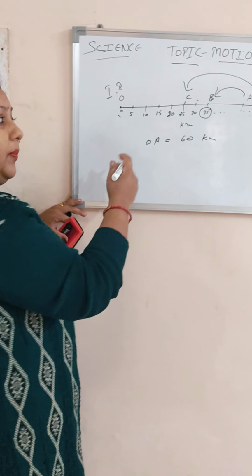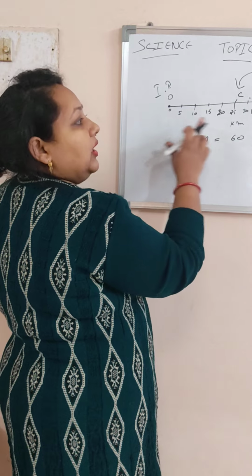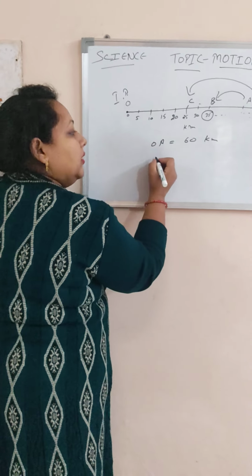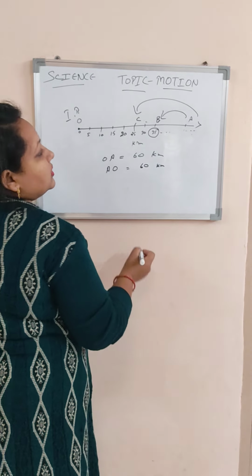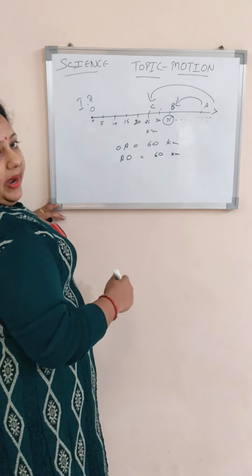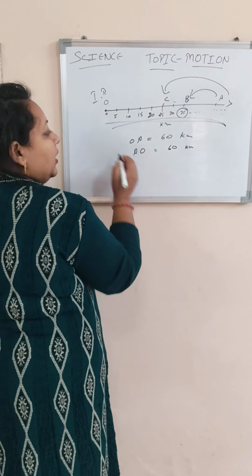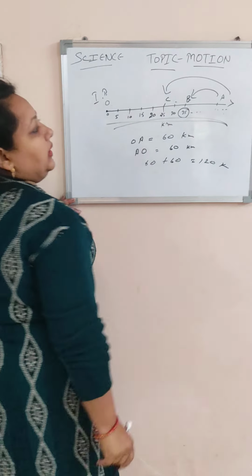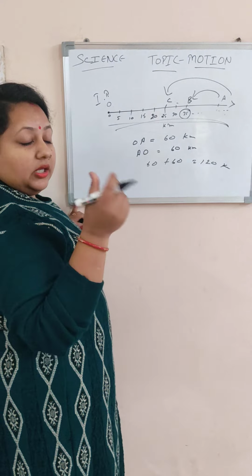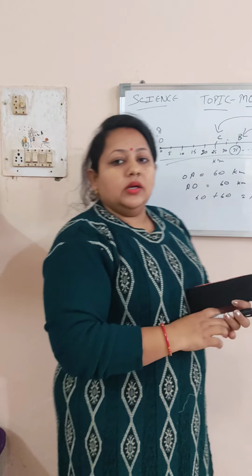When it comes back to the point O, taking the object coming back to the initial point, A to O is also 60 kilometers. The total distance covered by the object when it goes from O to A and comes back is 60 plus 60, equal to 120 kilometers. But the object reaches the original point again, so the displacement of the object is 0.